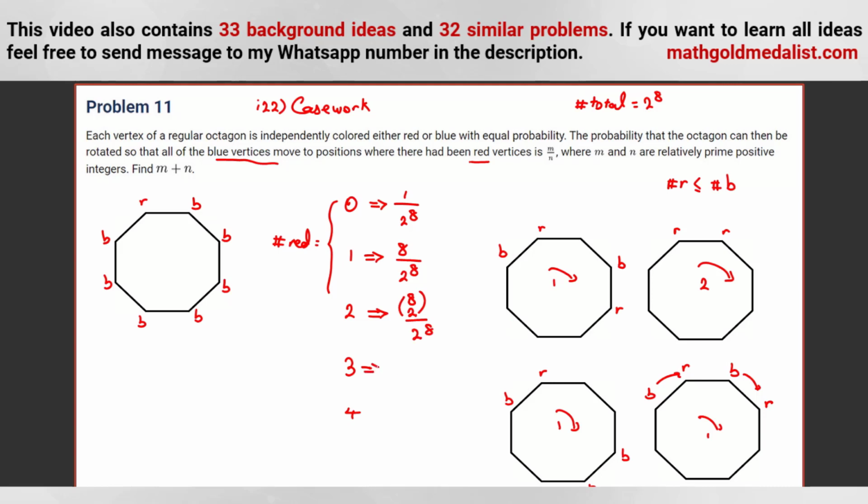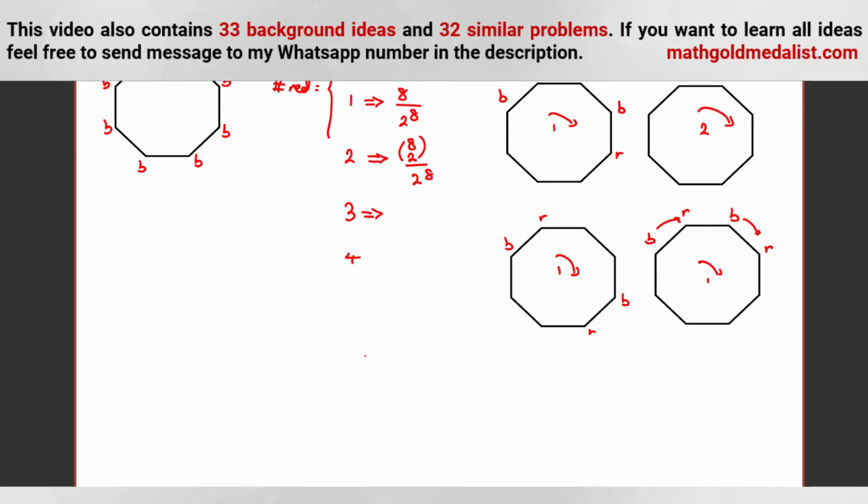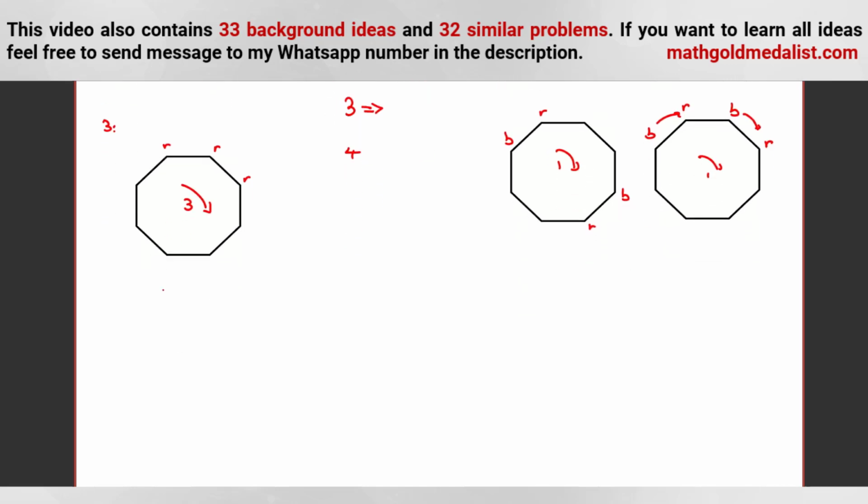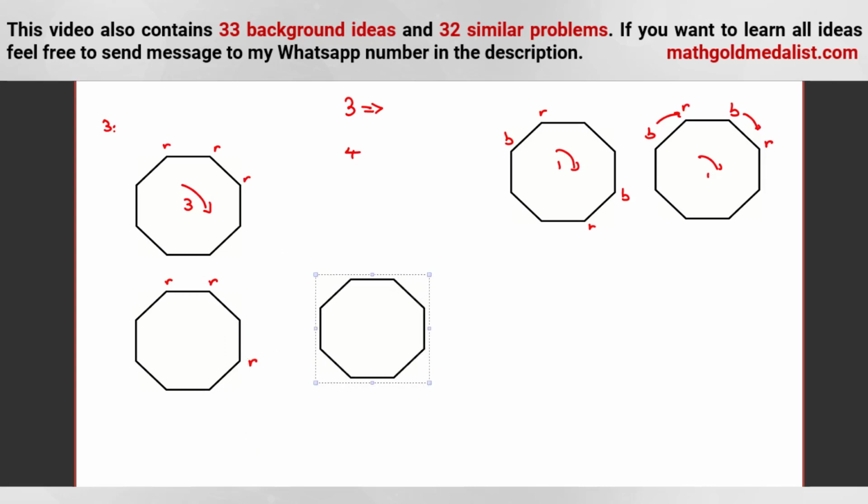This idea can be useful for 3 when we have 3 R's. If they are not adjacent, we know it can be solved. Now, if all 3 of them are adjacent, or if only 2 of them are adjacent. Okay, so for 3, if all of them are adjacent, you should rotate it clockwise. How many units? 1, 2, 3. 3 units. If exactly 2 of them are adjacent, let's see what happens. These 2 are adjacent only. Next one can be here. Or these 2 are adjacent. Next one can be here.